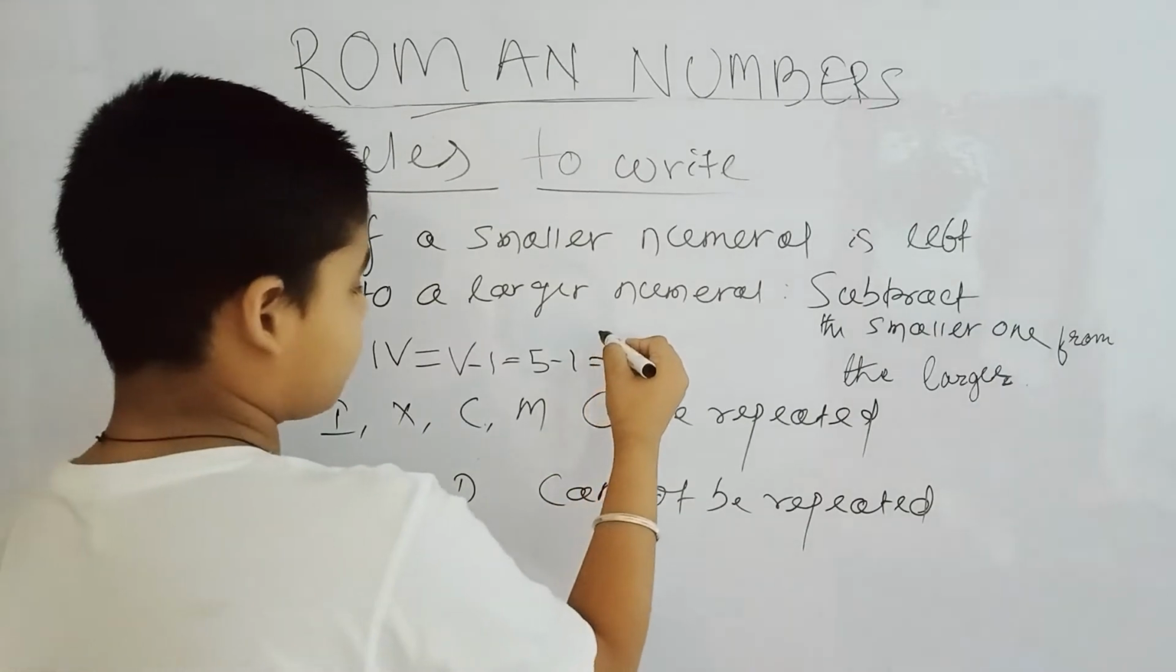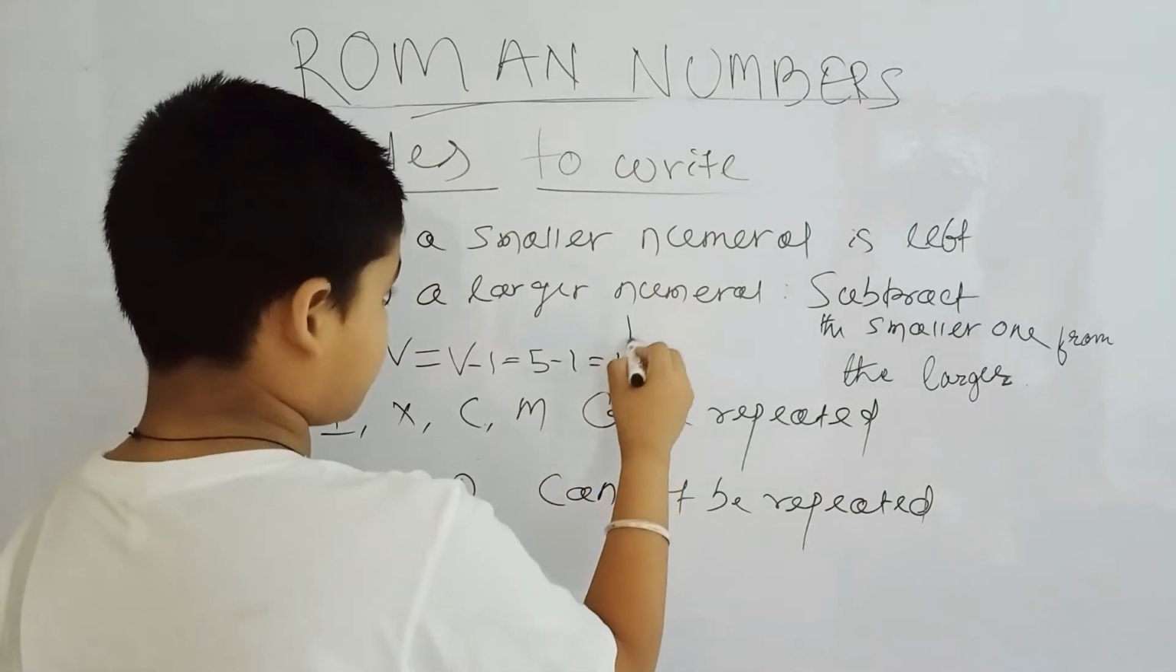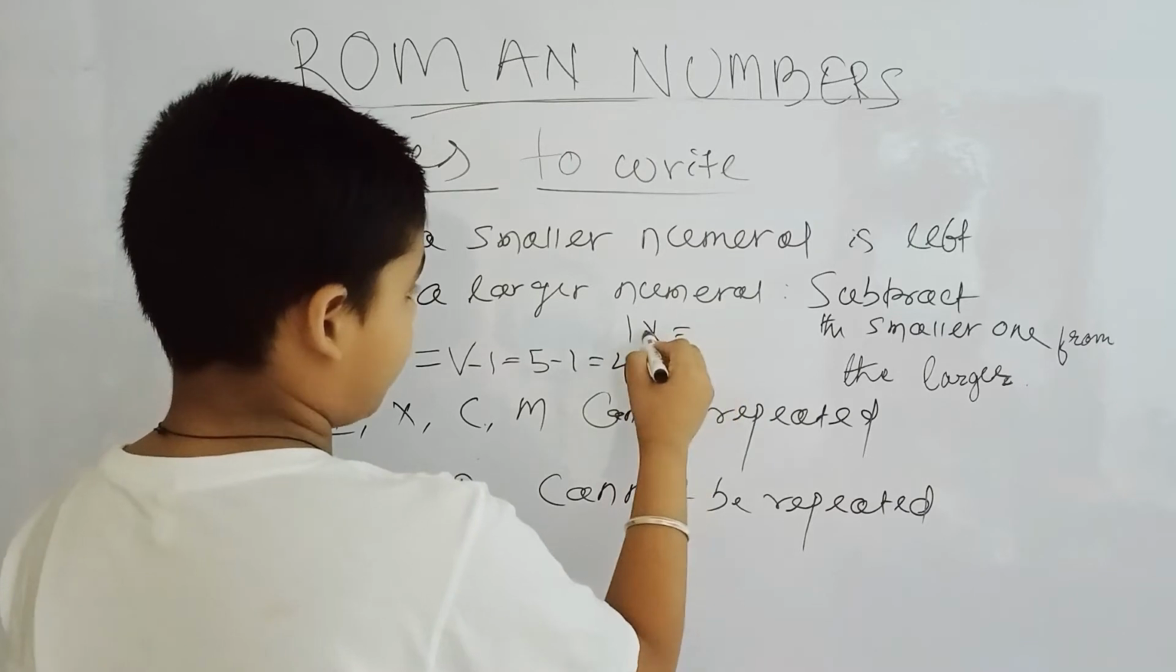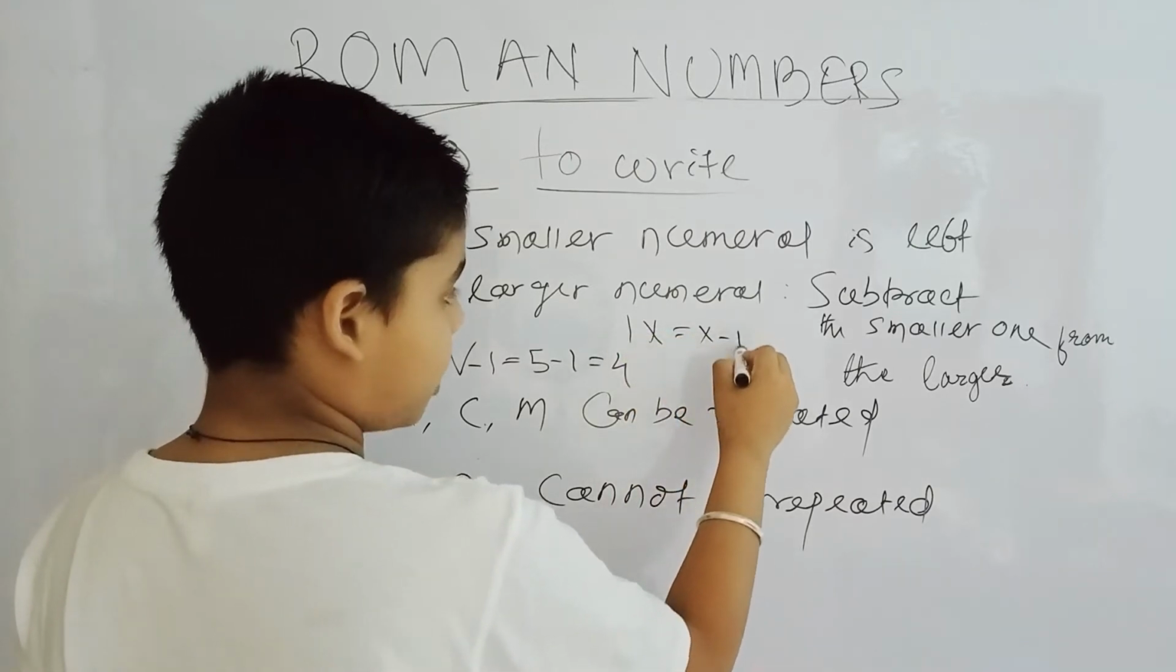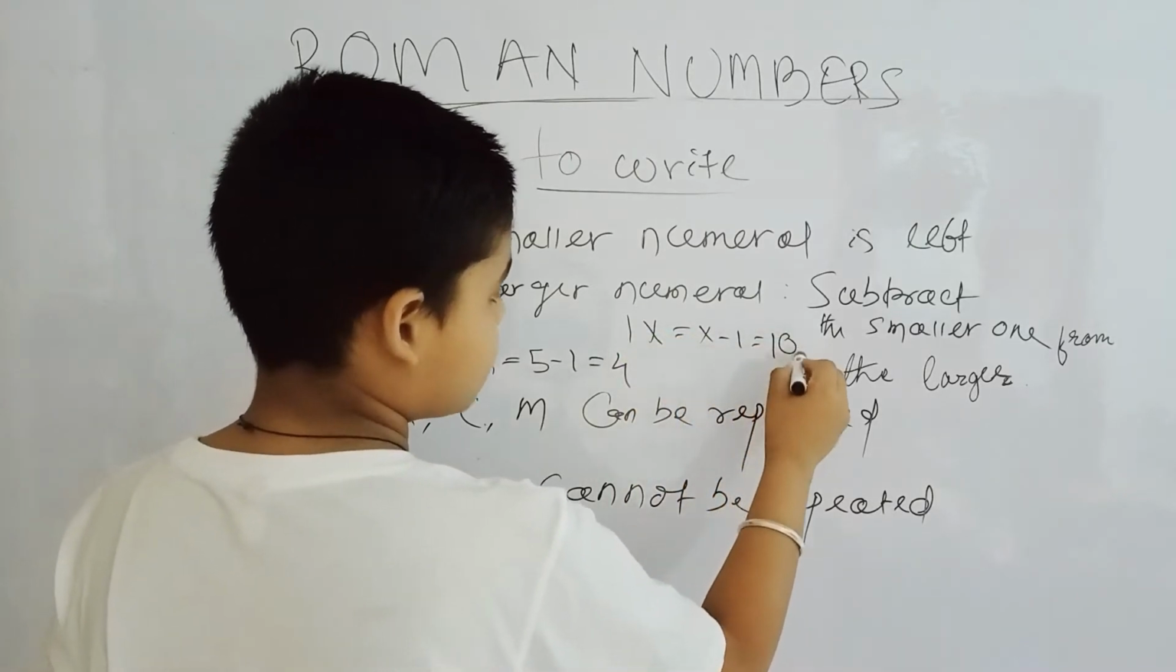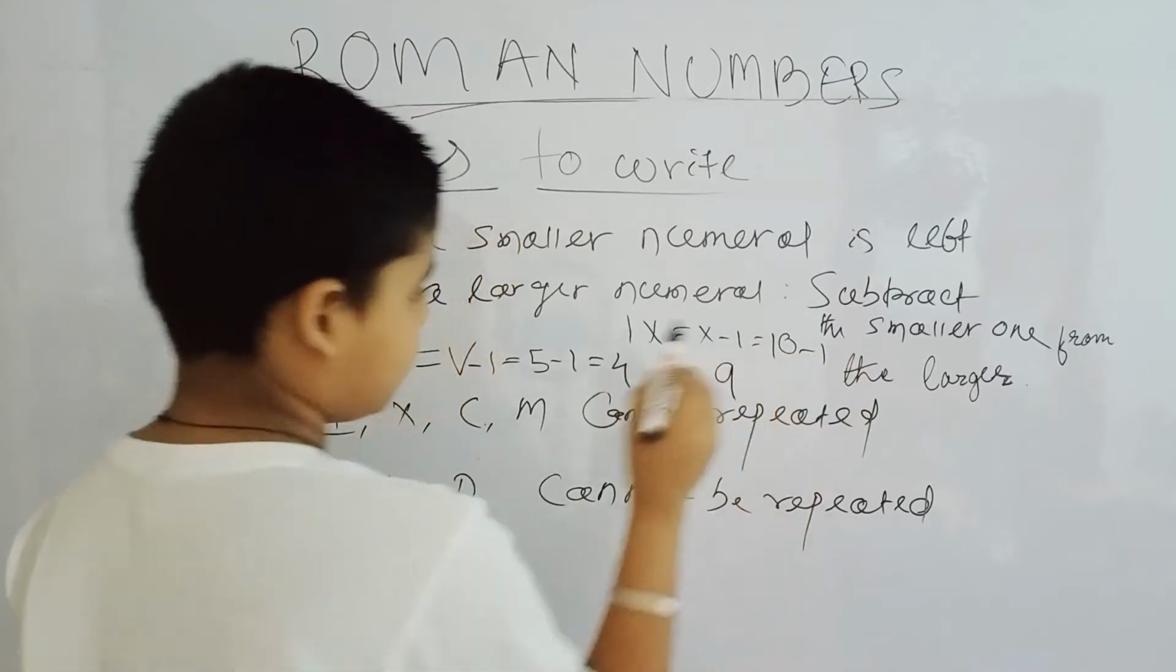So how is 9 obtained? 9 is also obtained in this way. IX is X minus I, or 10 minus 1, that is 9.